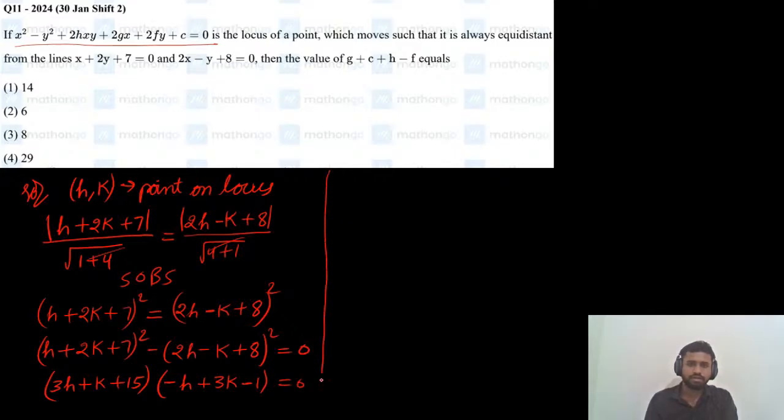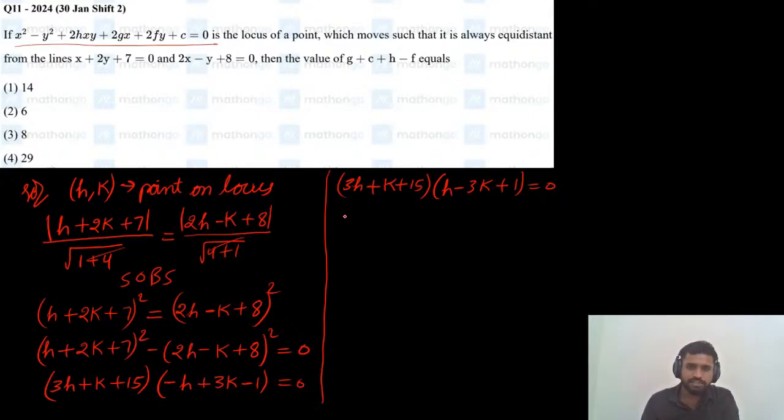So here we applied the a square minus b square formula, a plus b into a minus b. Now make the h coefficient positive, since in the last step we will replace h with x. So take this minus common. After taking minus common, 3h plus k plus 15 times h minus 3k plus 1 equals 0.